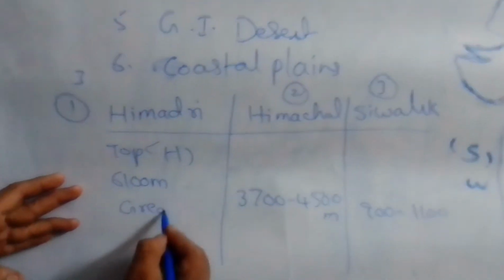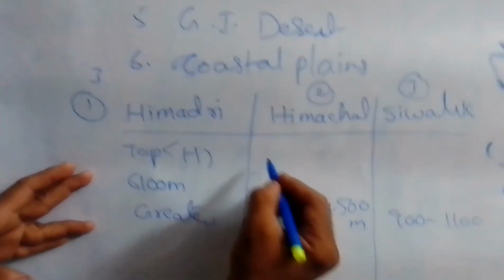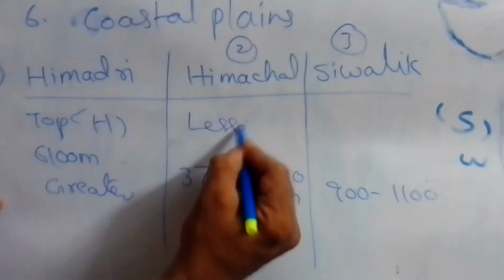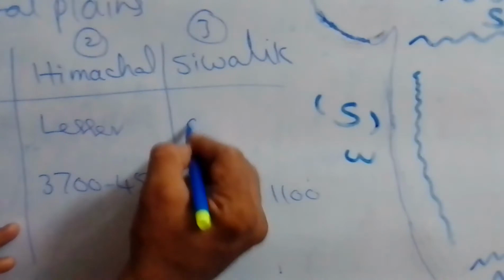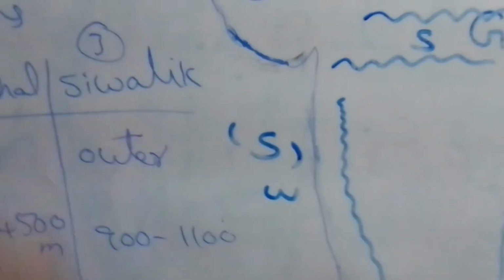Himadri is also called the Greater Himalayas, Himachal is called the Lesser Himalayas, whereas Shivalik is called the Outer Himalayas.